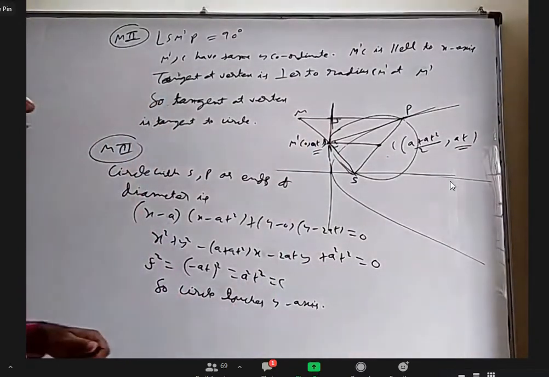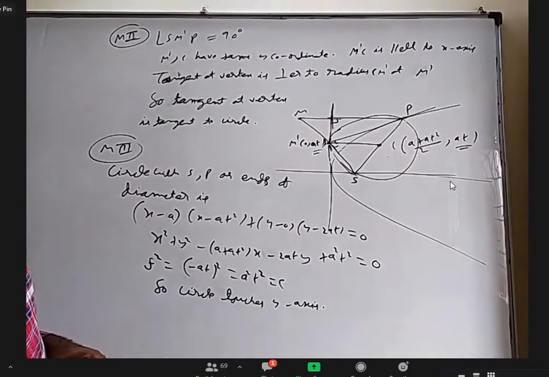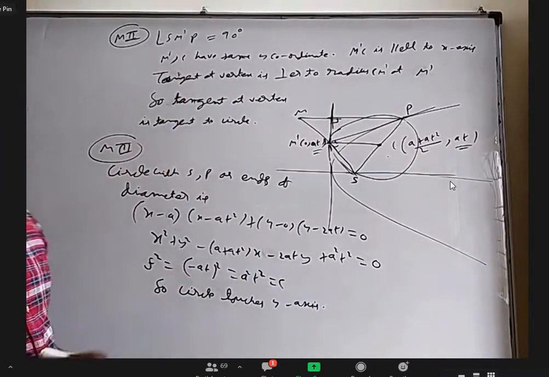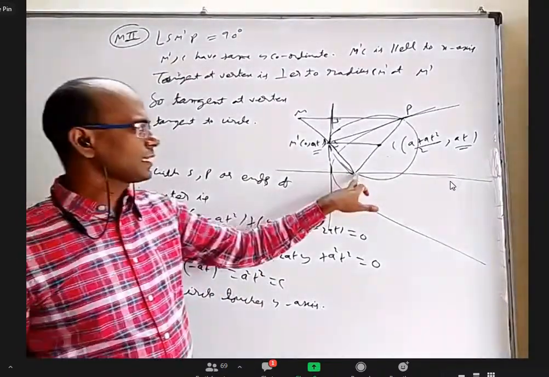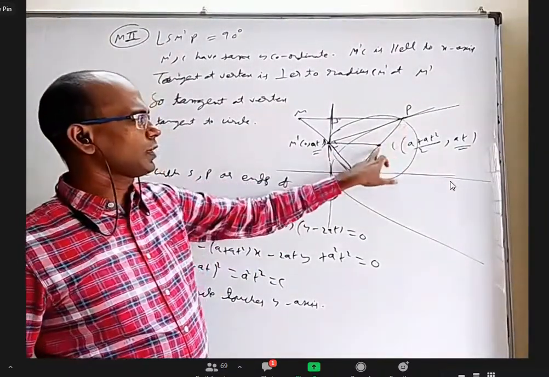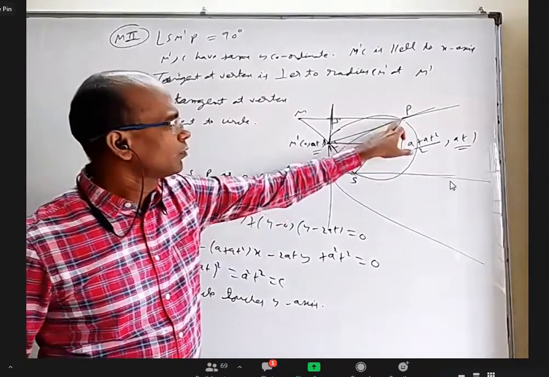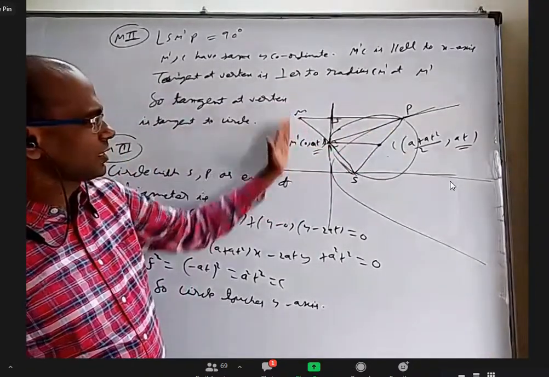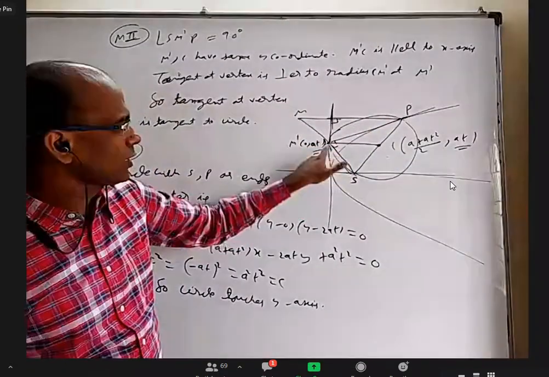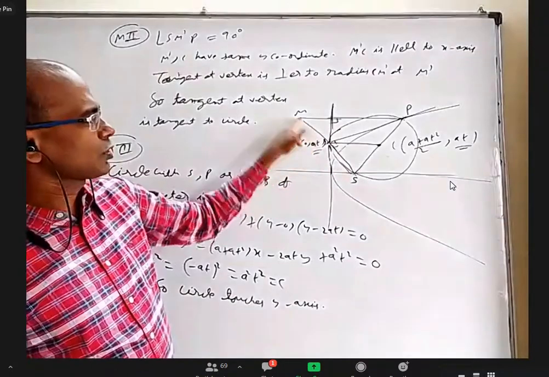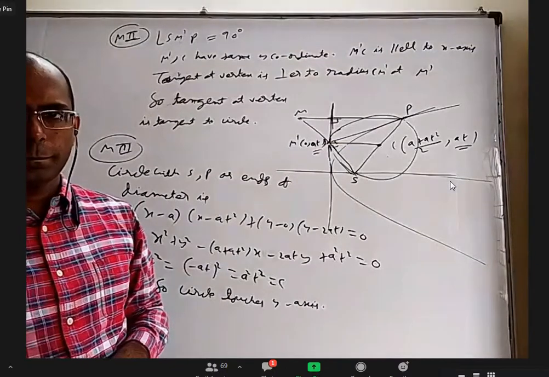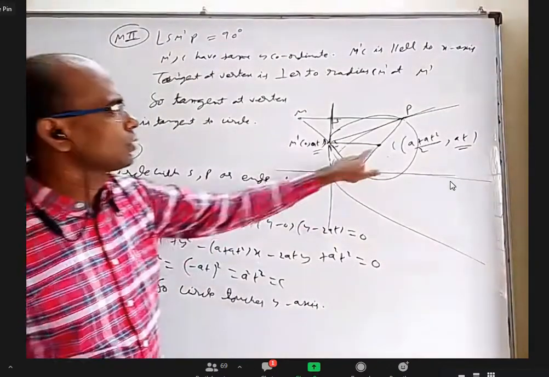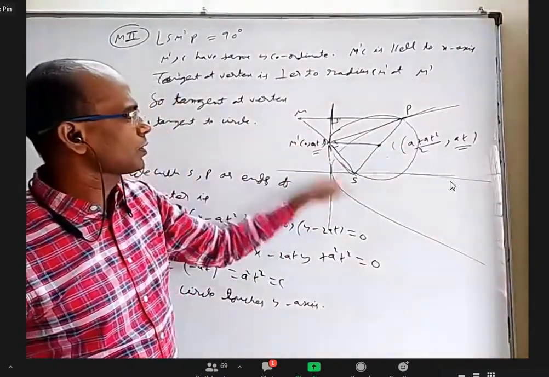Somehow I want to do everything by geometry, so these are all by coordinate geometry. If you want to do it by geometry, I'll tell you very easily. See, this is S, this is P, this midpoint I'm calling C. The foot of P on the directrix, somewhere here, is M. You know this point and this point and this point are collinear, and these two are mirror images of each other with respect to this. We proved it, right? Now, this is the midpoint of this side, this is the midpoint of this side.